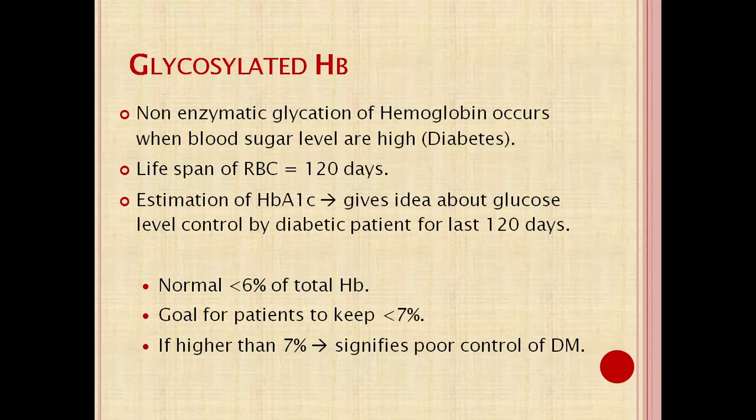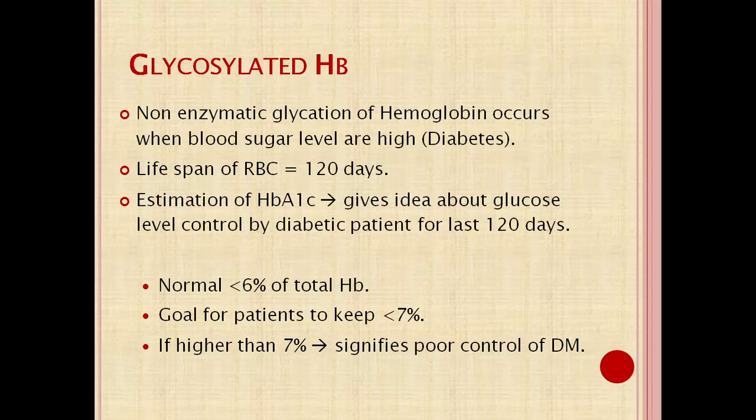Glycated hemoglobin, HbA1c, is the non-enzymatic glycation of hemoglobin when the blood glucose level is high for a long period. The lifespan of the RBC is around 120 days, which means once it is glycated, it remains glycated for its remaining lifespan. So it gives a rough idea over a long period. It is helpful to detect the glucose level control by a diabetes patient over the lifespan of the RBC.